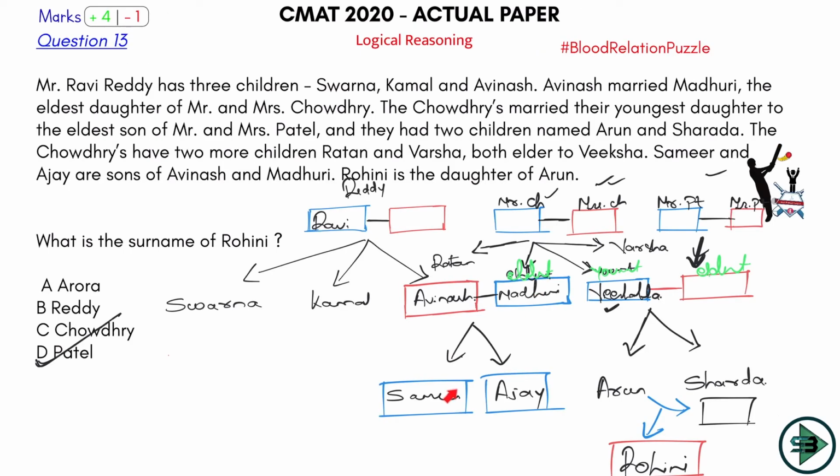Okay, where is Samir now? Samir is this. Madhuri's father, Sameer is what? Madhuri's father. So how can you say son is grandson? Correct. Madhuri's father's daughter is Madhuri, correct? And Madhuri's son is Sameer.